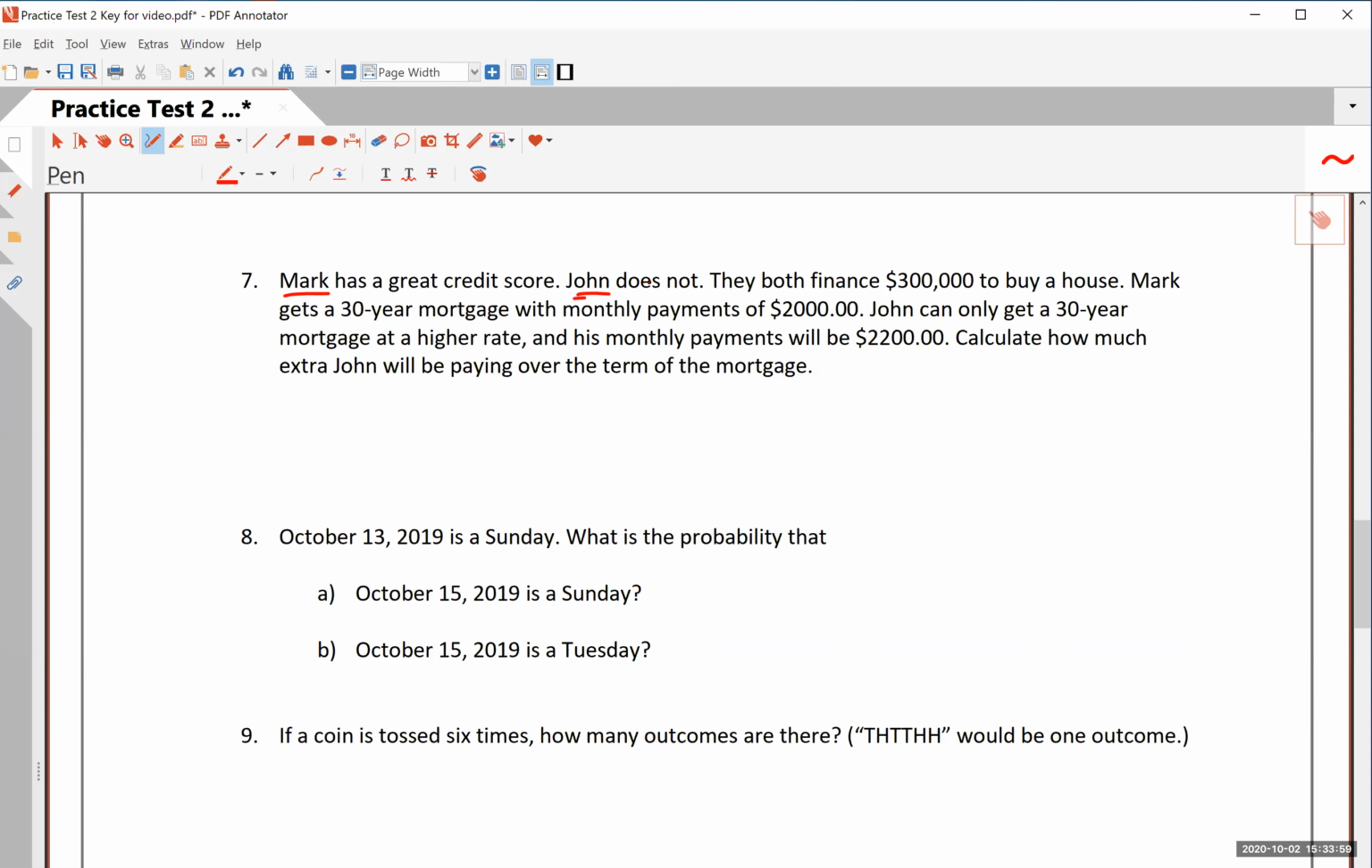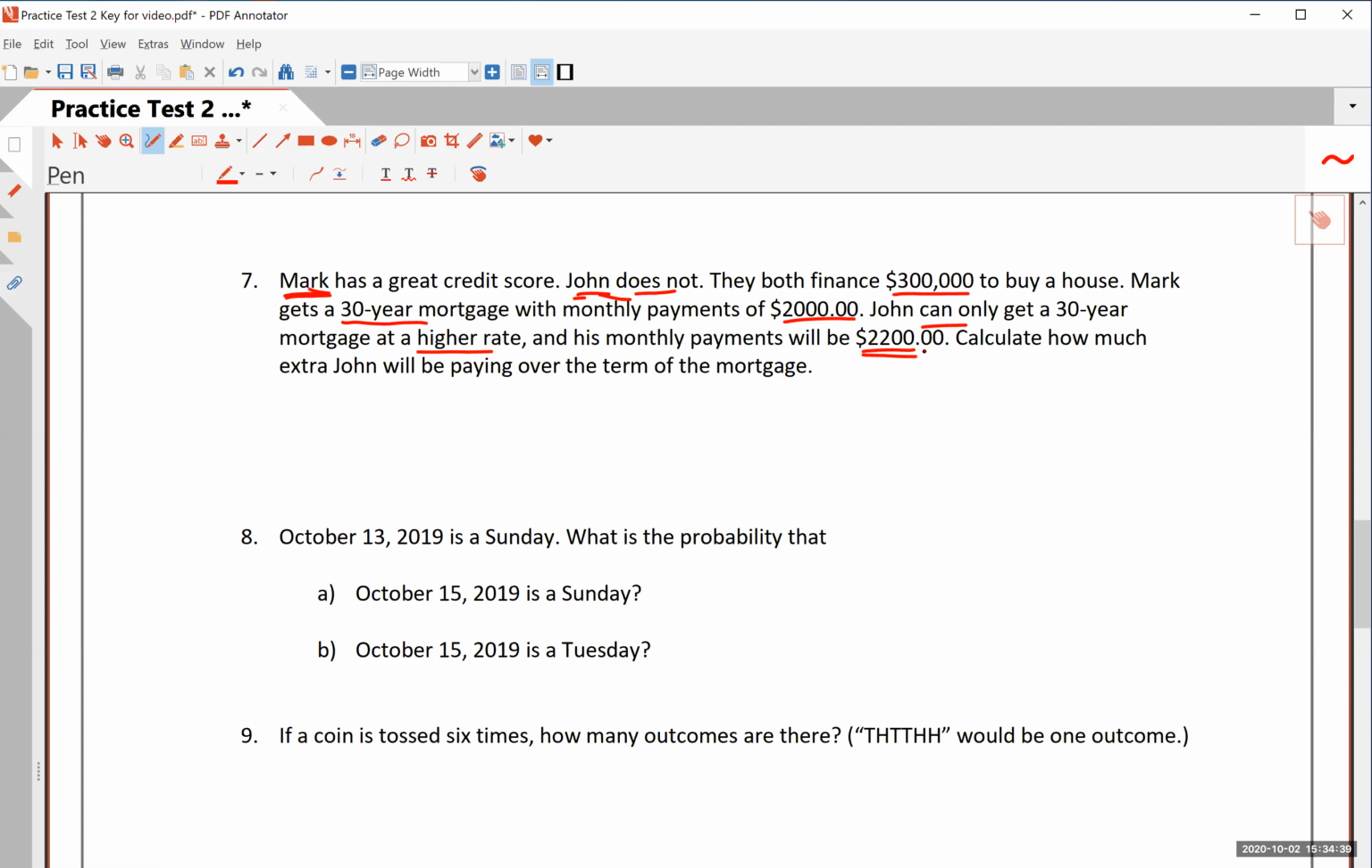I mean, you have time to fix it. But it's unfortunate for John if they're about ready to buy a house or a car or something, because Mark would qualify for a better financing opportunity. They both finance $300,000 to buy a house. Okay, Mark gets a 30-year mortgage with monthly payments of $2,000. John, of course, only gets higher. I mean, it doesn't say, but he gets a higher rate, and so he doesn't qualify for as good an APR. And so John ends up paying, he says, the best I can do for you is $2,200 a month.